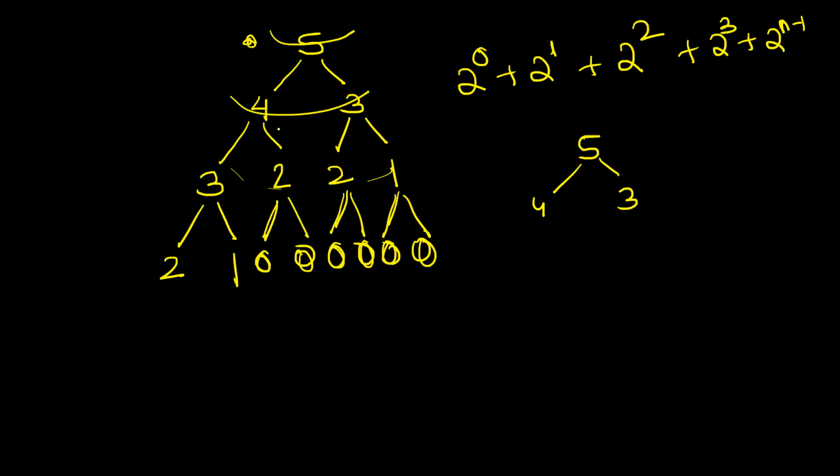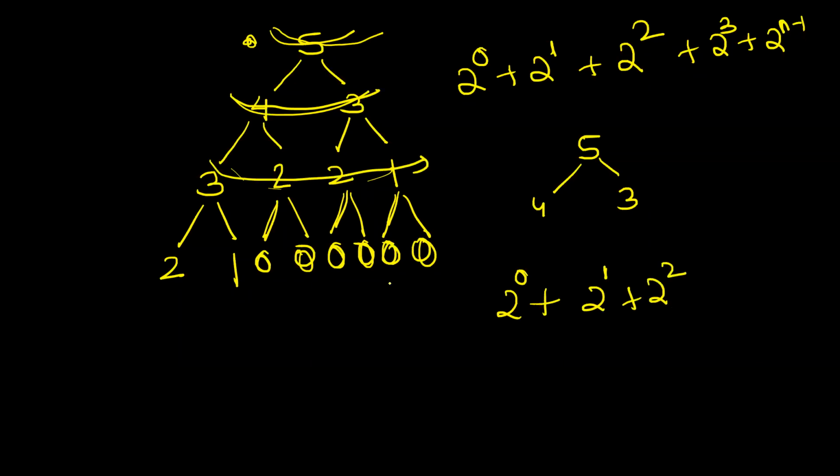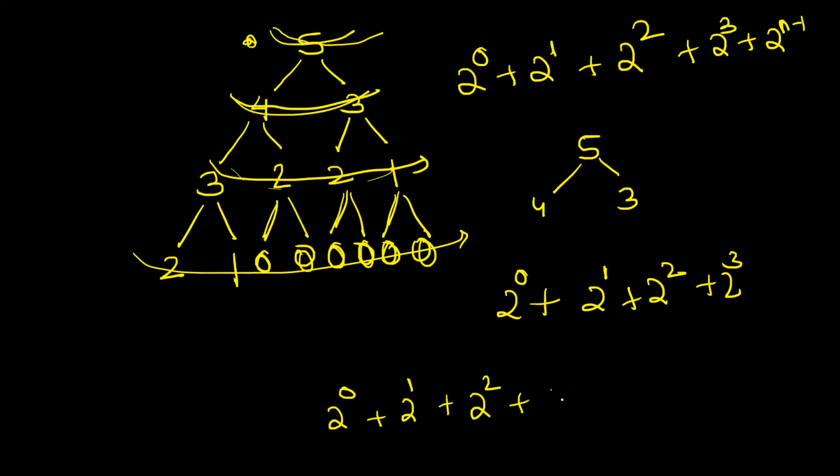So अब मैं क्या बोलता हूँ? How many levels are there? See, there are 4 levels, right? There are 4 levels. So there are n minus 1 levels. So how many function calls are made in this level? 2 to the power 0 plus in this there are 2 function calls. So 2 to the power 1 plus here how many function calls are there? 2 to the power 2 plus here how many function calls are there? 2 to the power 3. So can I say it is basically nothing but 2 to the power 0 plus 2 to the power 1 plus 2 to the power 2 plus 2 to the power 3.